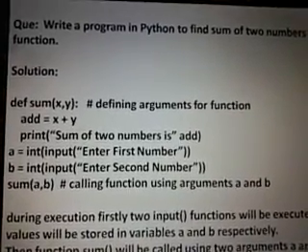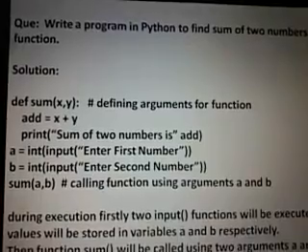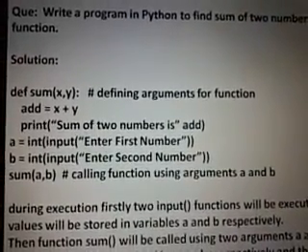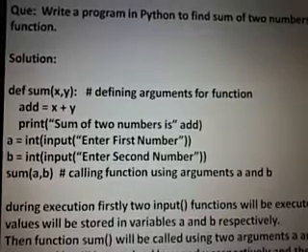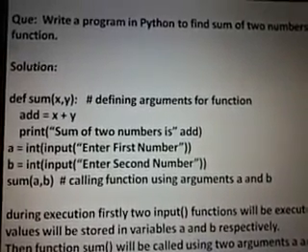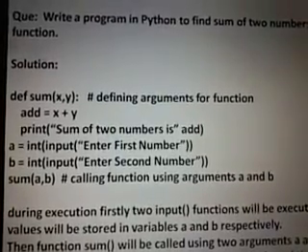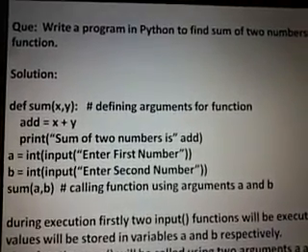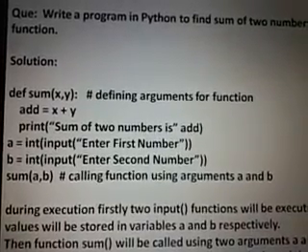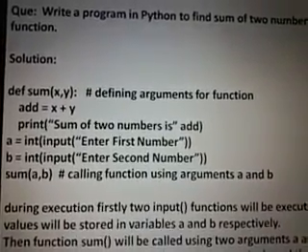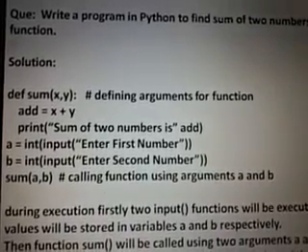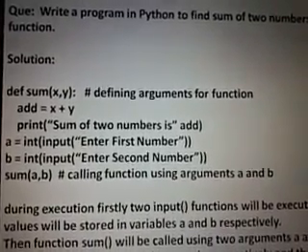Now see the difference in the calling as compared to the previous video. sum(a, b) means we are calling a function called sum using two arguments a and b. If you observe, a and b are separated by commas. Now see how it goes. When the call is made to function sum, it will be called using two variables, both of integer type, a and b.